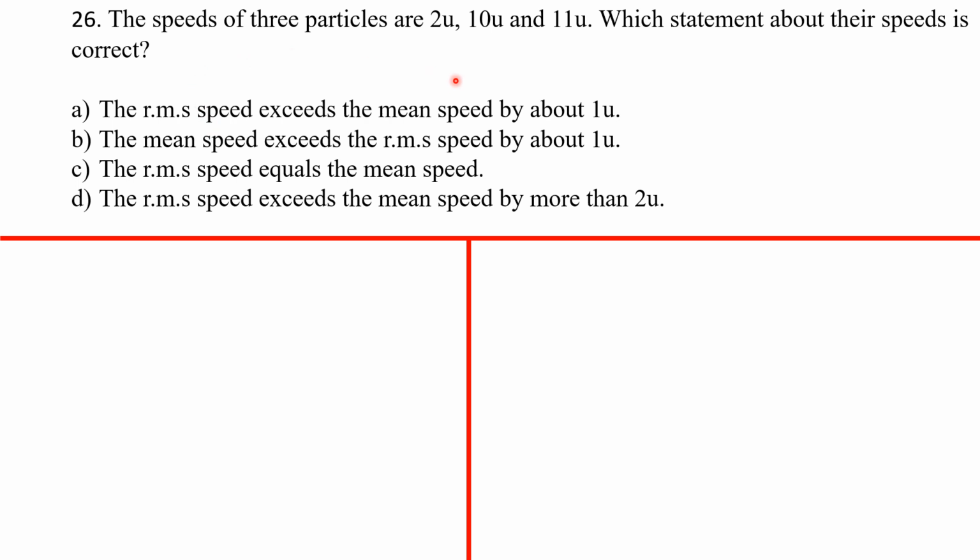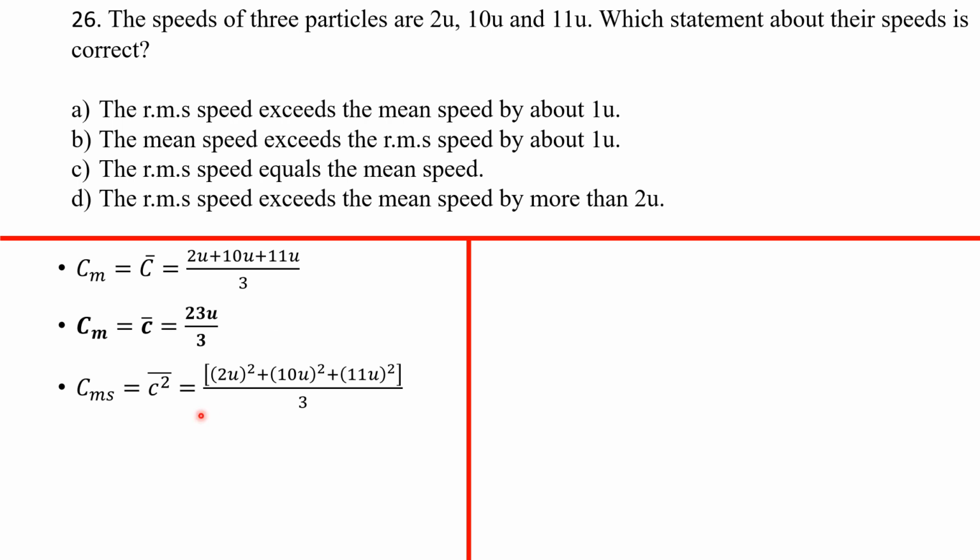The speeds of three particles are 2u, 10u, and 11u. Which statement about their speed is correct? Okay, we're just going to go through the mean speed here, which is c bar. You get all the speeds, you sum them, and then divide by the total number of molecules that you have. That's the average speed, what you call the mean speed. And so the average speed there is 23u over 3.